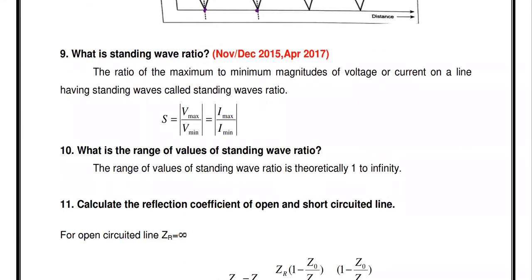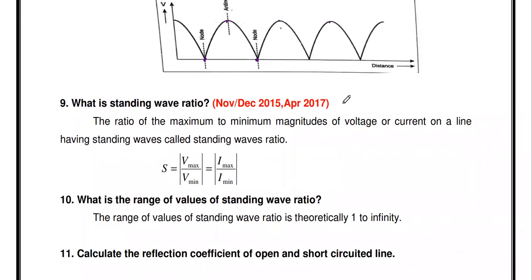Then the next one: what is standing wave ratio? In order to measure how much signal is reflected back to the source, we use one important parameter in a transmission line. It is called the standing wave ratio. The standing wave ratio is defined as the ratio of maximum to minimum magnitude of voltage or current on a line having a standing wave.